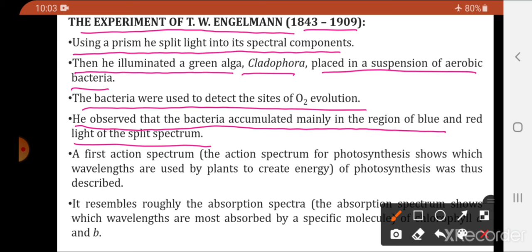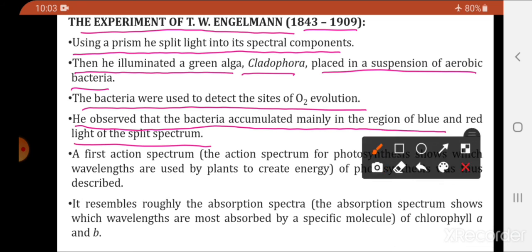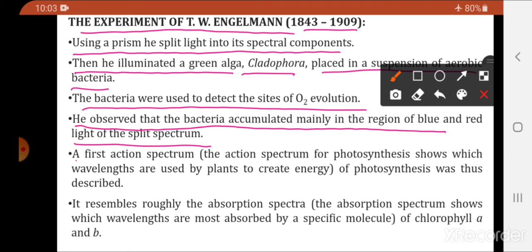The bacteria accumulated in the region of which light? The blue and the red light. So a first action spectrum of photosynthesis was thus described.